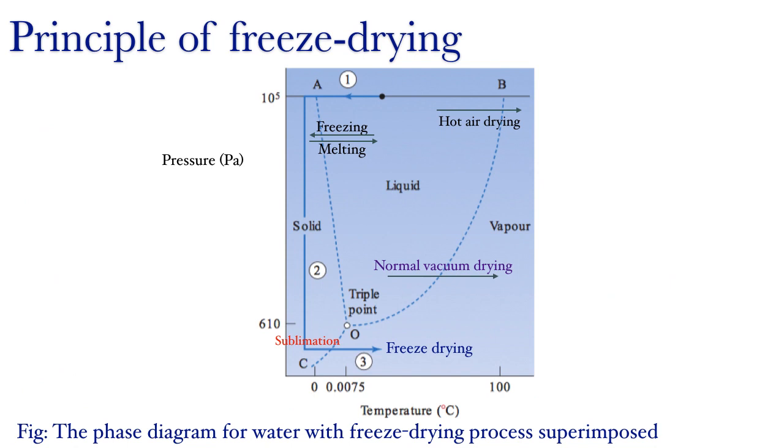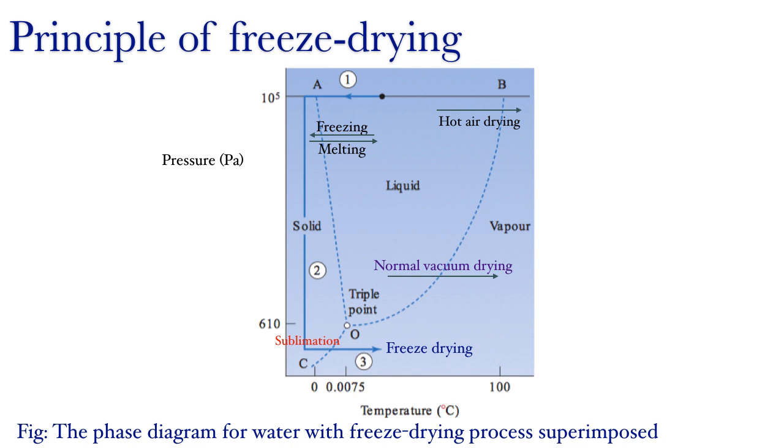To understand the principle or theory of freeze drying, we need to understand the phase diagram for the water system. So, what are phase diagrams? Phase diagrams are graphical representations of pressure versus temperature. So, you can see what temperature and pressure is needed for different phase changes of a substance. We can see that this phase diagram for the water system consists of three separate areas. Each area represents a single phase of water, such as solid, liquid, and vapor.